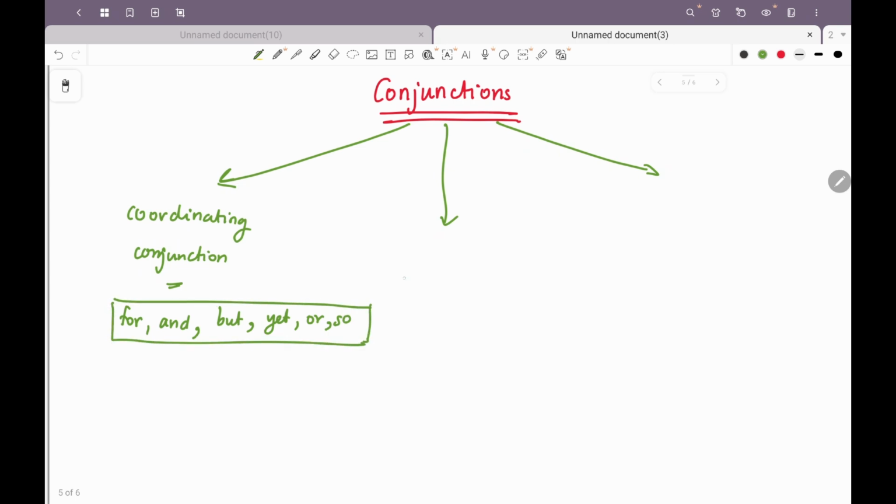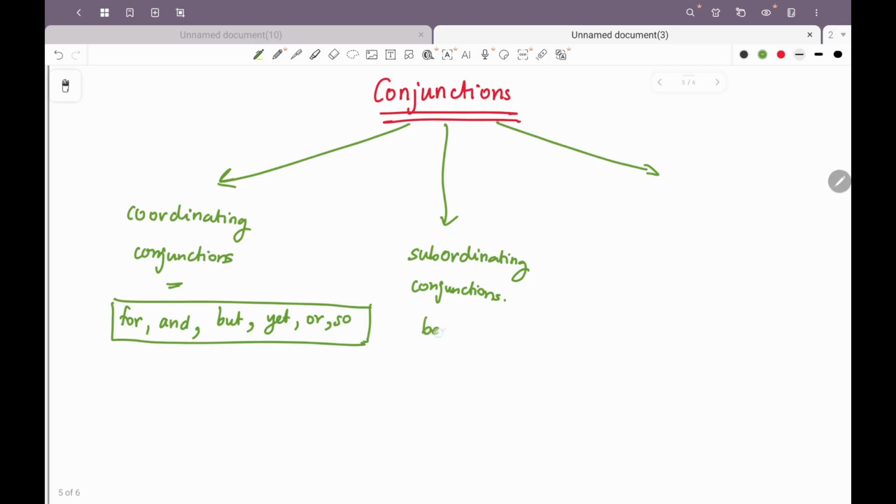Second is subordinating conjunctions. When a conjunction is used to introduce or join subordinate clauses to main clauses, it is going to be a subordinating conjunction.